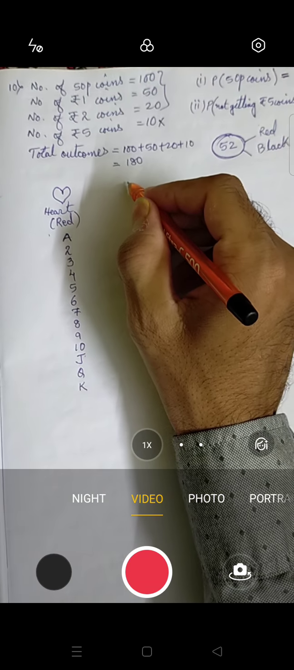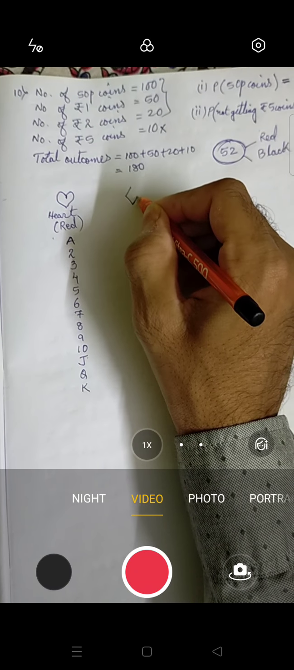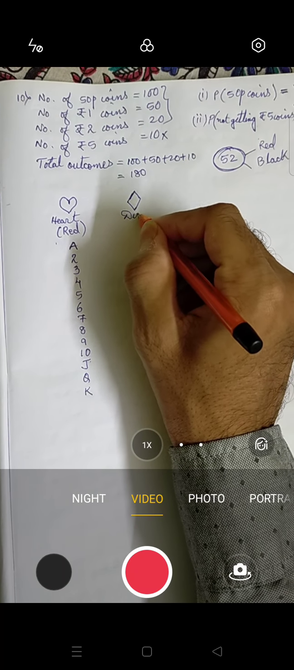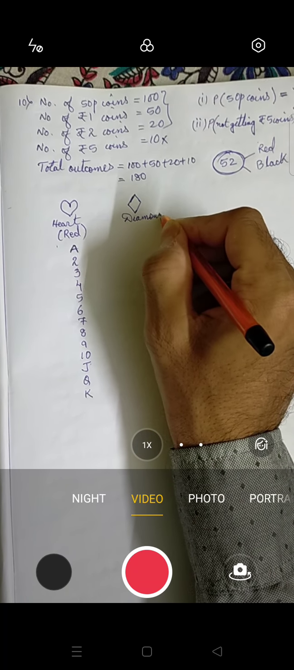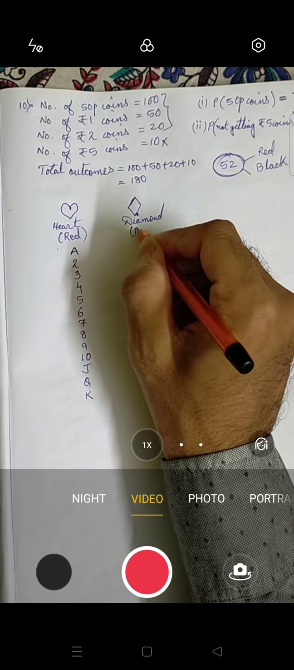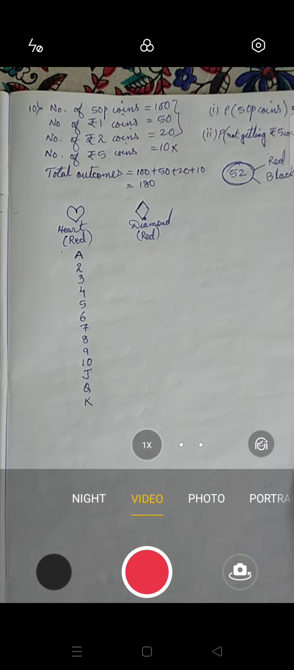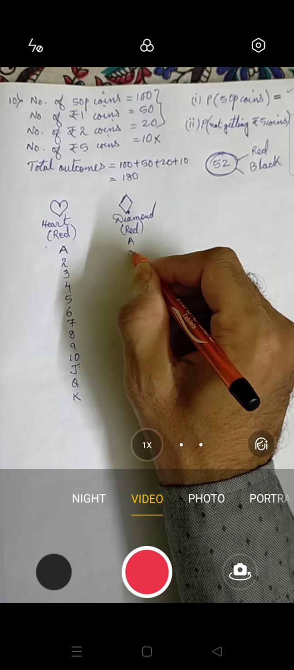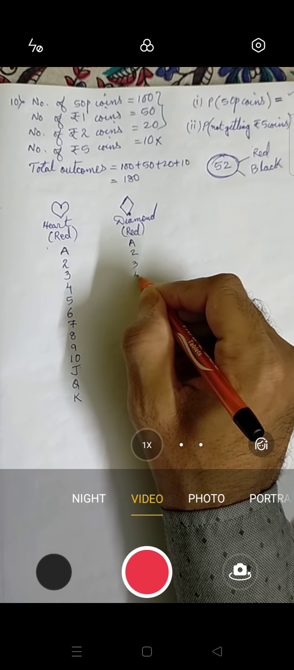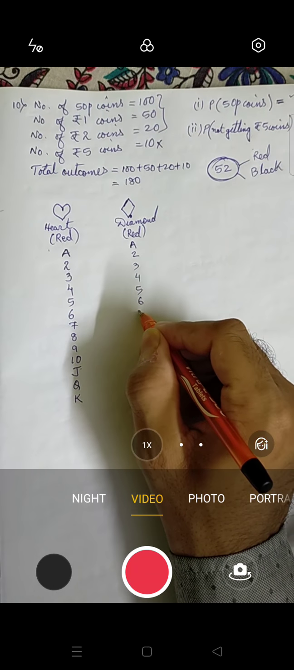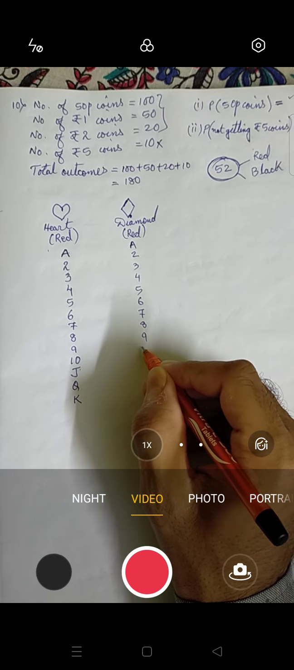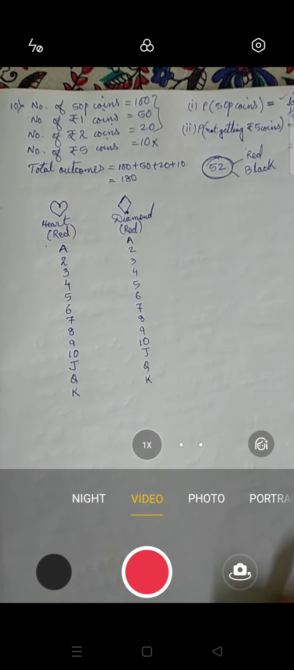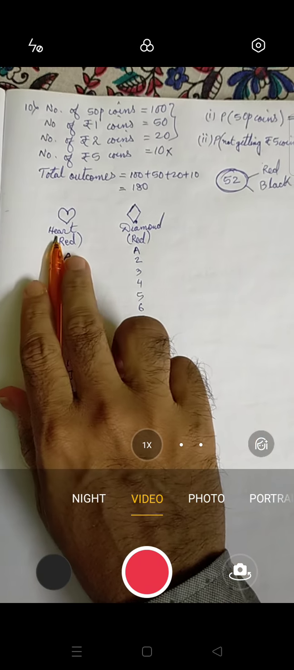Now another one is called diamond. Diamond is also red in color. It also starts from A, 2, 3, 4, 5, 6, 7, 8, 9, 10, J, Q, K. So both are red in color.